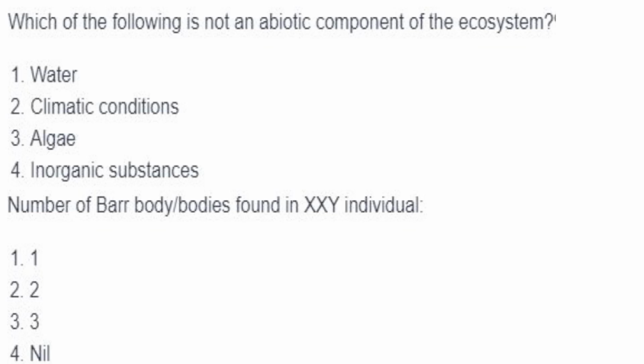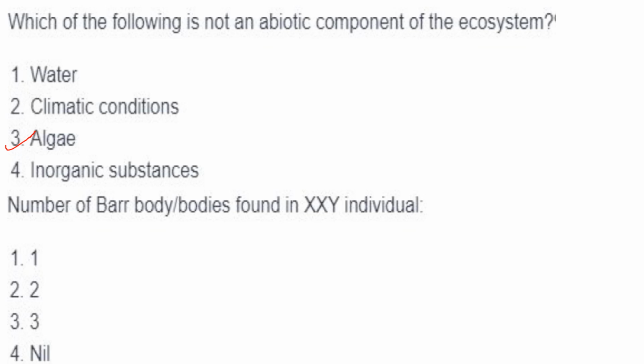Then next one, which of the following is not an abiotic component of the ecosystem? Algae is not an abiotic component. Abiotic components are non-living factors of the ecosystem. Algae is a biotic component.